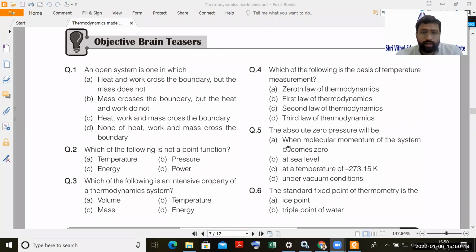Okay. So the correct answer is option A: when the molecular momentum of the system becomes zero. So please give the answer honestly.